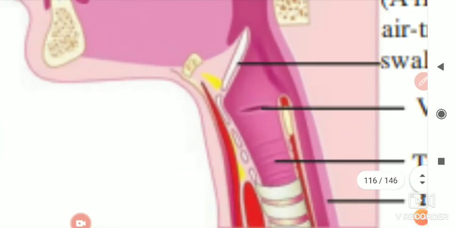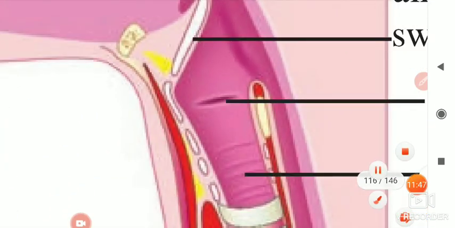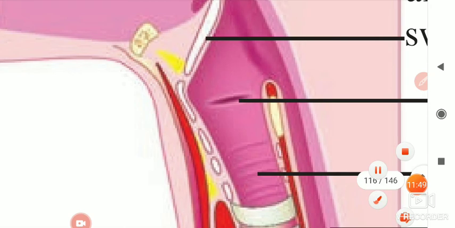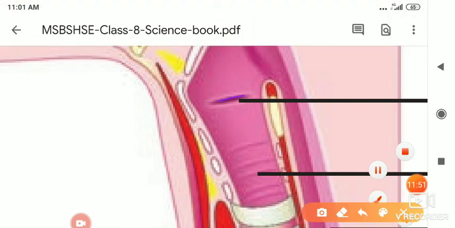If you see here, only a little gap is there between these vocal cords. Because of that small gap, air comes out from here whenever we are speaking. Even now, whenever I am speaking, air from our mouth is coming outside, not entering. Whenever we are respiring, air enters inside the body, and whenever we are speaking, the air comes out of the body.